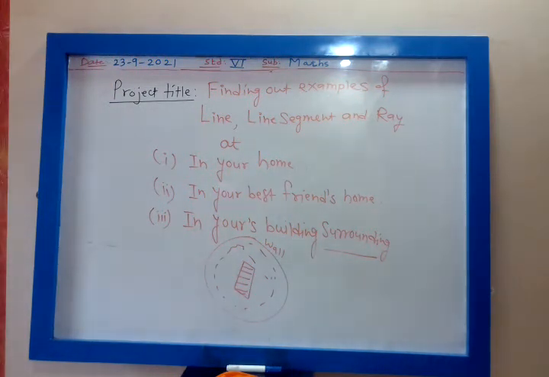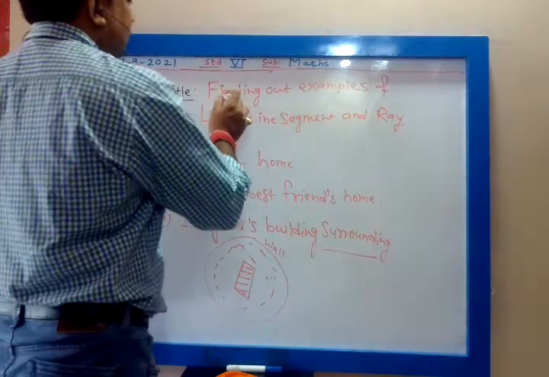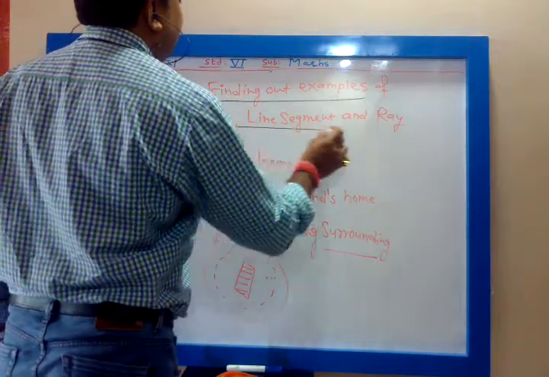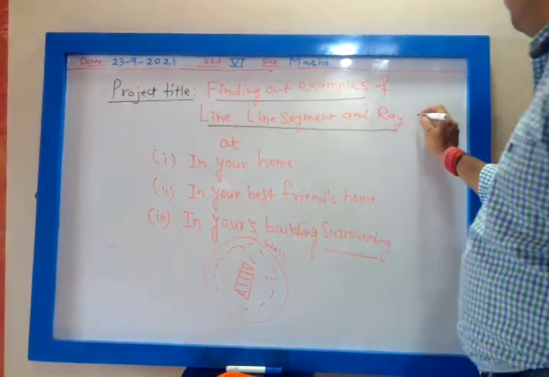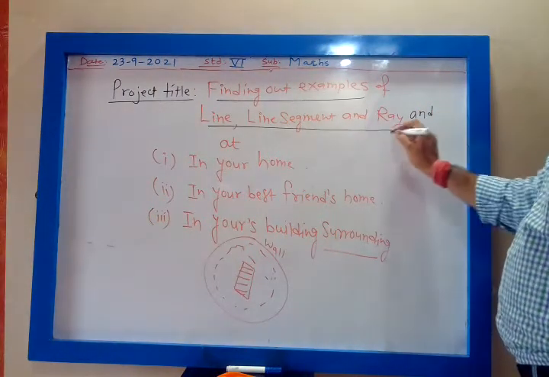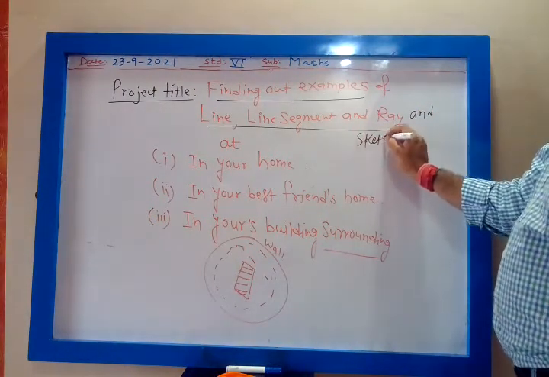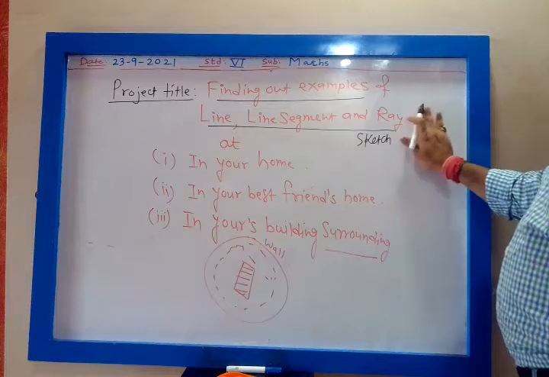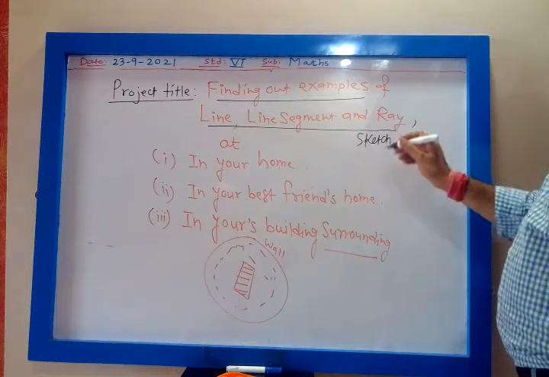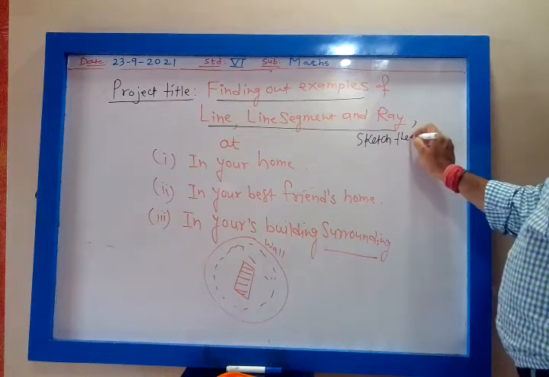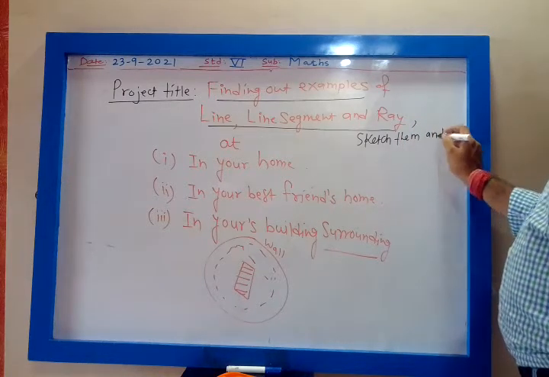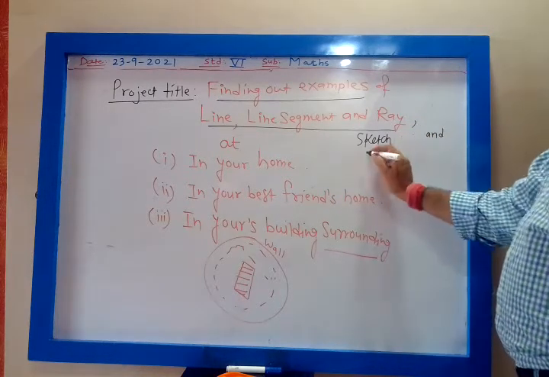So this is the title: finding out examples of line segment and ray, and sketch them. You have to first find out examples of line segment and ray, sketch them and color them.